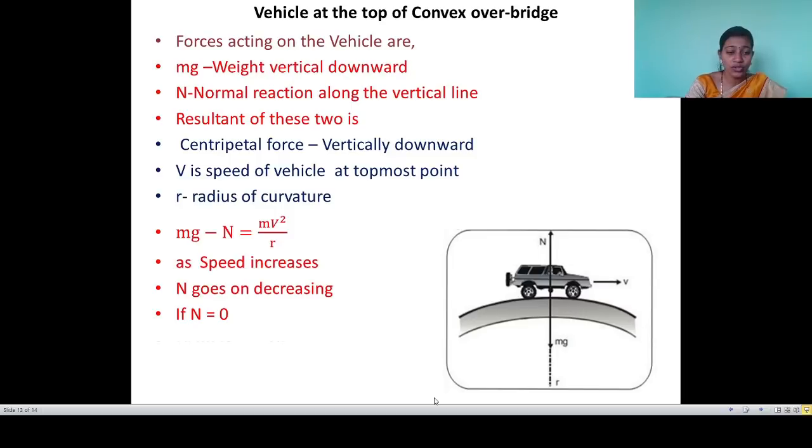So if N is equal to 0, that means mg is equal to mv square upon r. On both sides m cancels, so g is equal to v square upon r. We have to find v. Since v is increasing, v will be maximum: v is equal to root of rg. So this is the last application of vertical circular motion, the vehicle at the top of the convex overbridge. In today's lecture we completed the meaning of vertical circular motion.